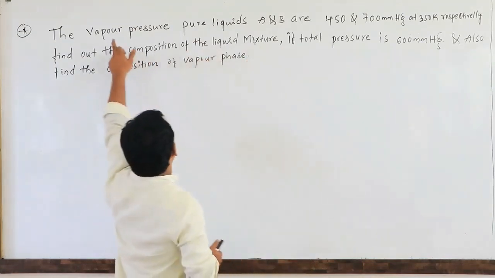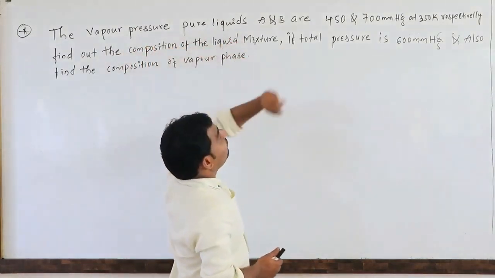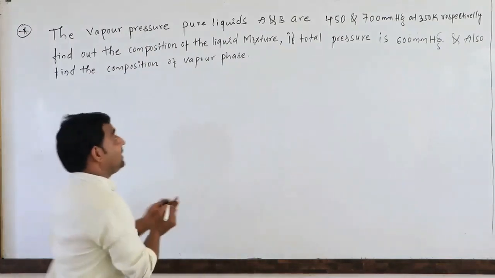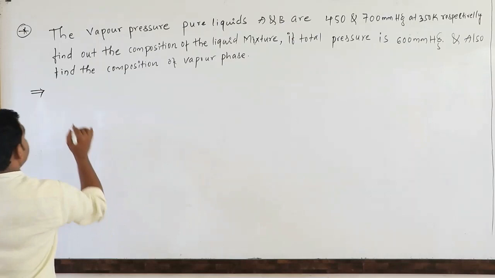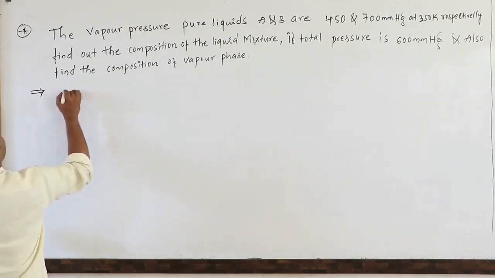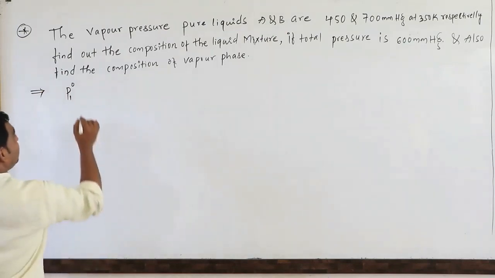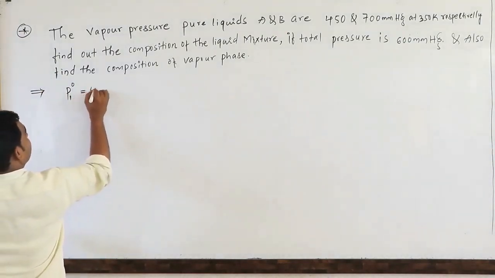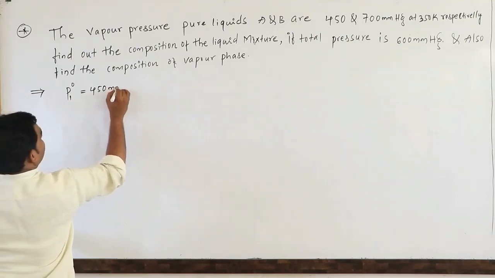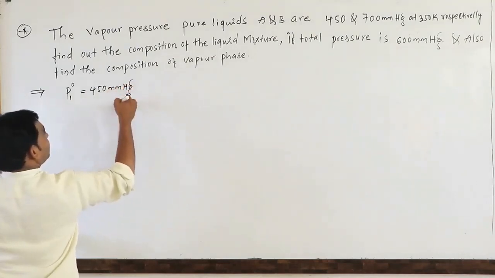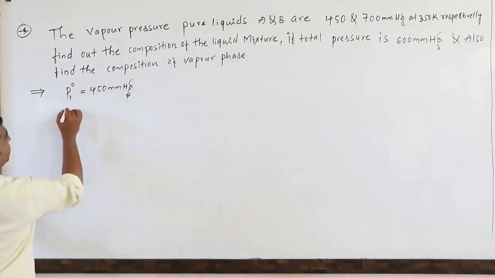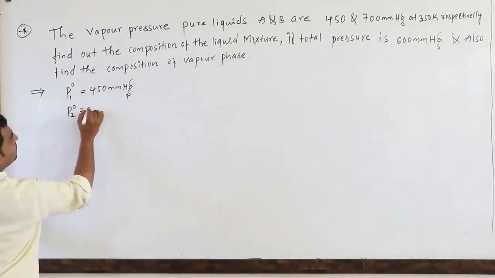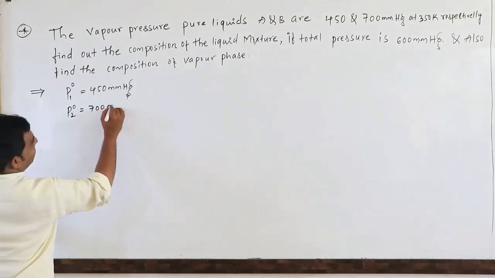They have given the vapor pressures of pure liquids A and B. Now we have to write what they have given. Vapor pressure of a pure liquid is identified by P1 naught. First one, P1 naught, is 450 mmHg. And for B, P2 naught is equal to 700 mmHg.